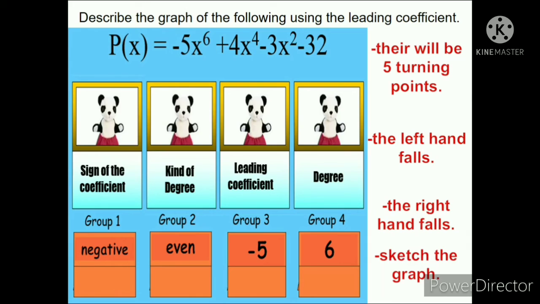And let us sketch the graph. So, galing sa baba, there will be 5 turning points. 1, 2, 3, 4, ilan na? 1, 2, 3, 4, isa na lang, 5. Magpo-fall silang dalawa because the leading coefficient is negative. Yan.